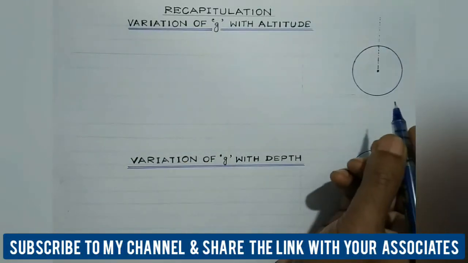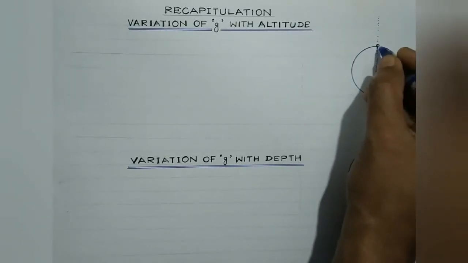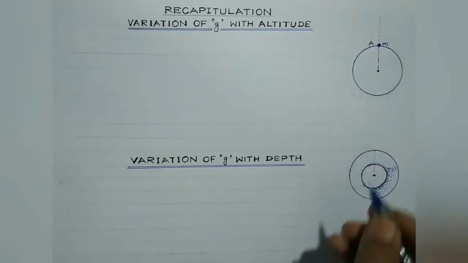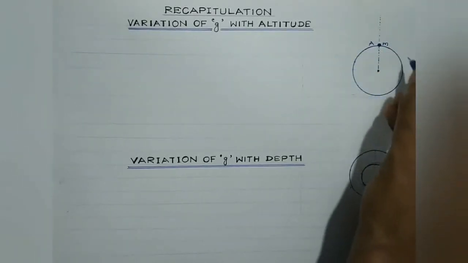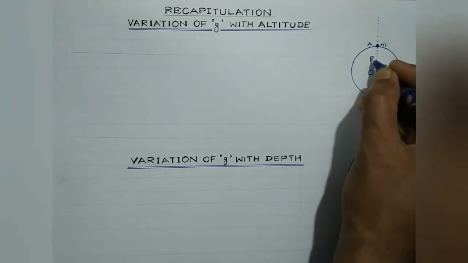Now let us consider a body of mass m to be initially lying on the surface, suppose at point A. And this is the earth, which is considered to be perfectly spherical, and the radius is R, right?